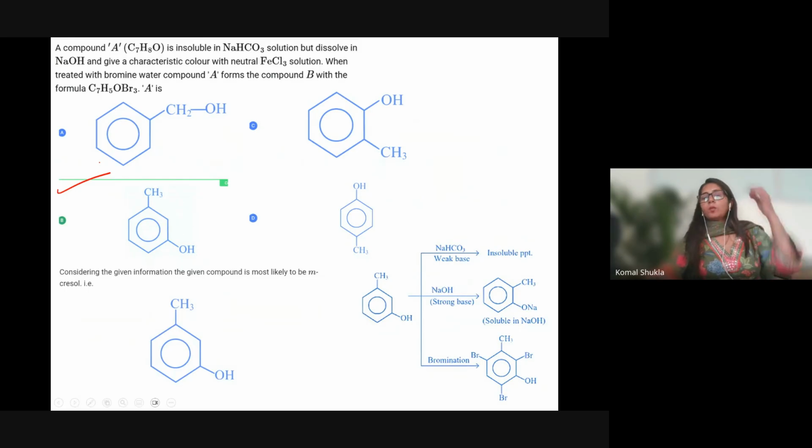Why, again in the same question, didn't we choose option C and option D as our answer? In the case of meta-cresol, there are 3 positions available. But in ortho as well as para, there are only 2 vacant sites present. So the last product will not form in the case of ortho as well as para. So the answer here is option B.